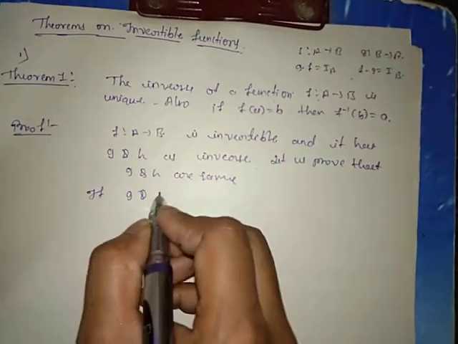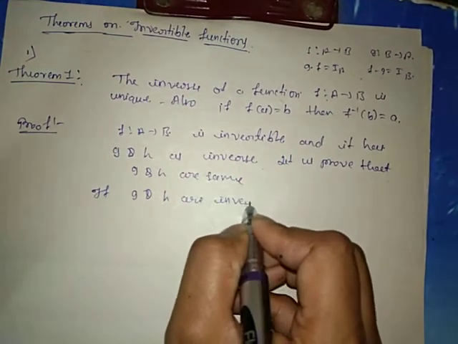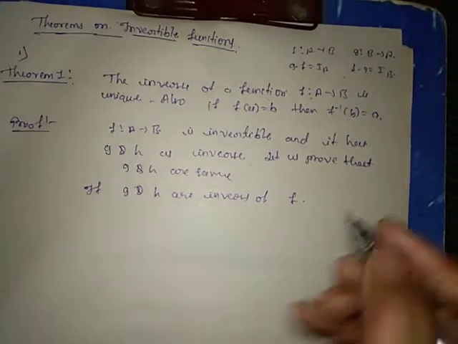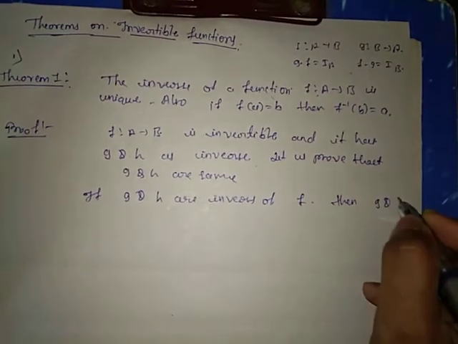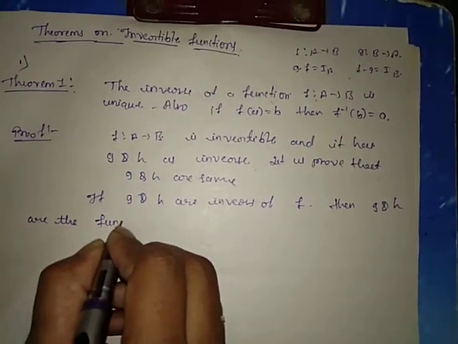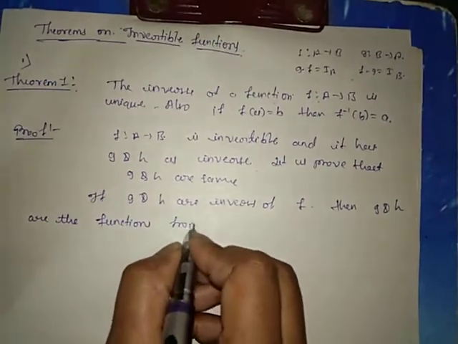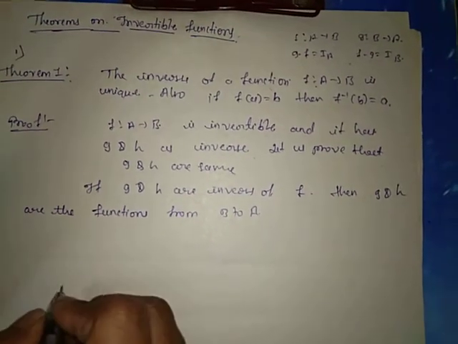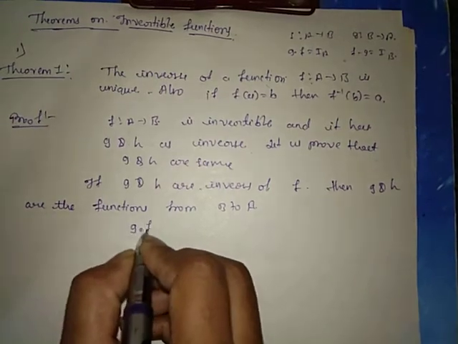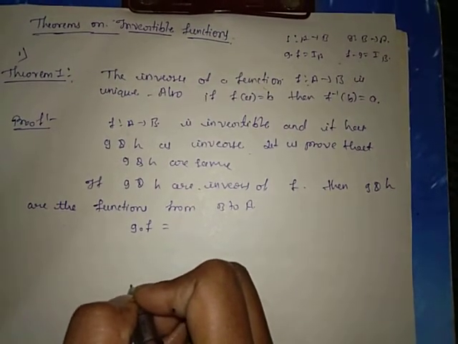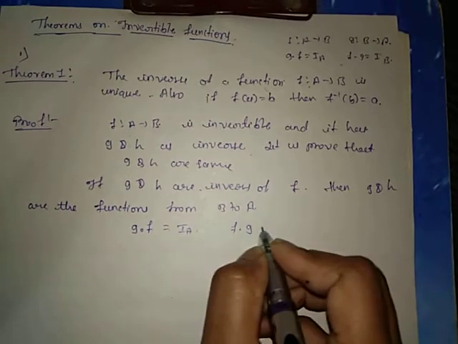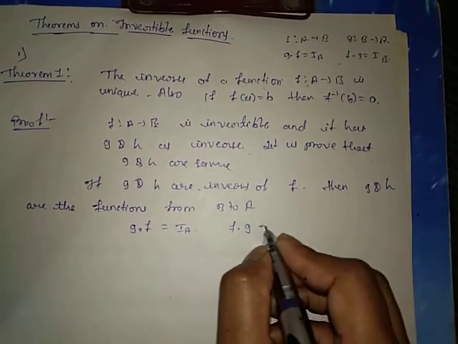Suppose g and h are inverses of f. Then g and h are functions from B to A. If g and h are the inverses of f, then g dot f equals I_A, f dot g equals I_B.